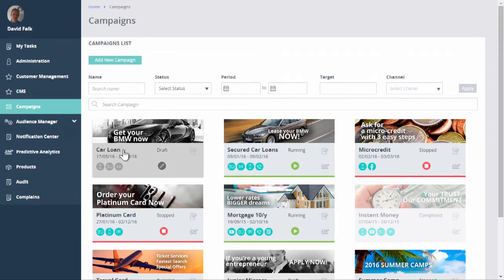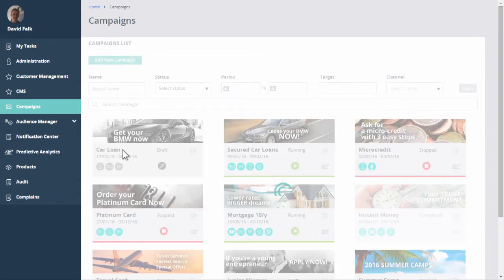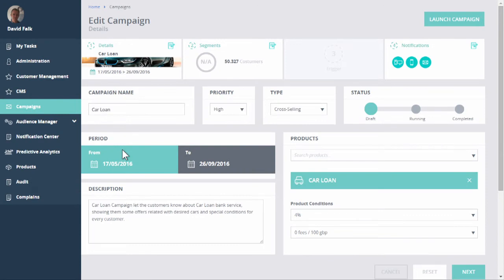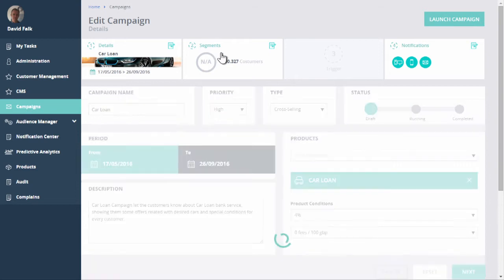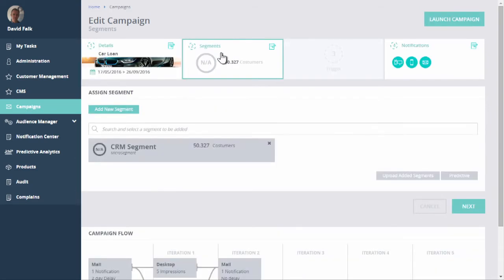So what you see here is a screen with all my campaigns. I'm going to select this one here, which is the one that I will launch. So here I have the campaign details. And the first thing that you typically do as a manager is to select a segment from your CRM that you would use for this campaign. So that's done like this. Here I have the screen for selecting the segment.